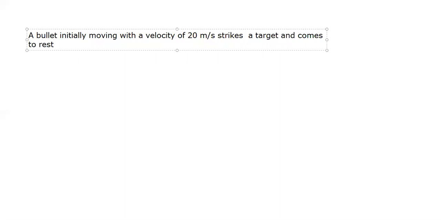A bullet initially moving with a velocity of 20 meter per second strikes a target and comes to rest after penetrating a distance of 10 centimeters in the target.